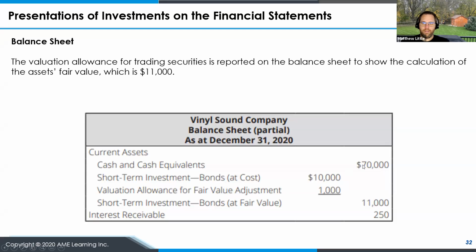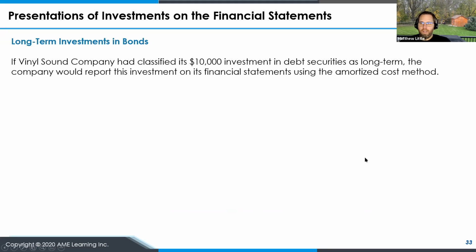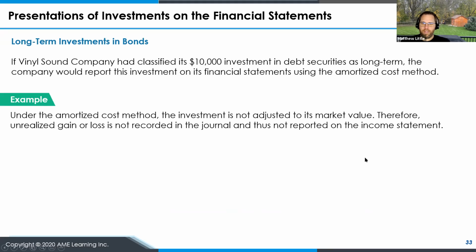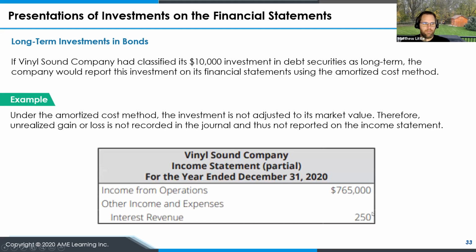All right, so long-term investment in bonds. If we classified the $10,000 in debt securities as long-term, the company would report this investment using the amortized cost method. And in this case, the investment is not adjusted to its market value. So unrealized gains or losses are not recorded in the journal and thus not reported in the income statement. So the income statement then would not have those other components. It would have the $250 in interest, but not the mark-to-market component.